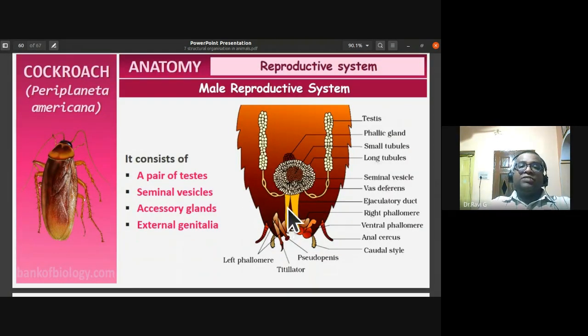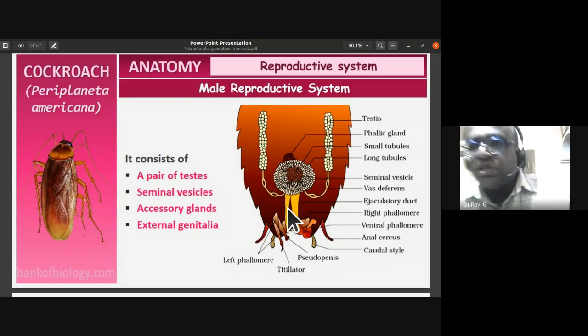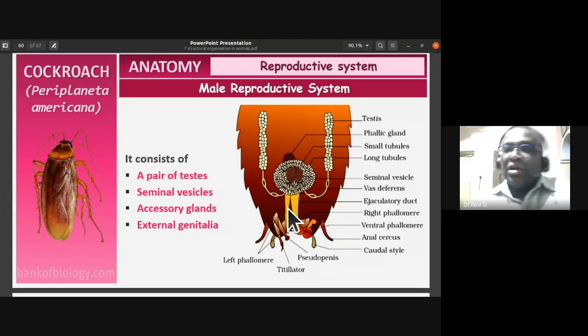Then the male reproductive system of the cockroach. These diagrams are important. The circulatory system has been asked only once, very rarely; mouth parts of the cockroach are frequently asked. Then you have the digestive system of the cockroach. A few times they have asked the male or female reproductive system. So you have to practice these four diagrams a lot: mouth parts, digestive system, male reproductive system, and female reproductive system.